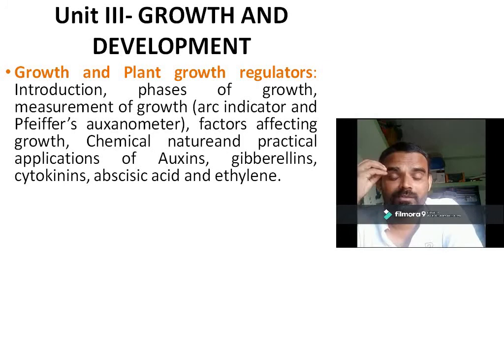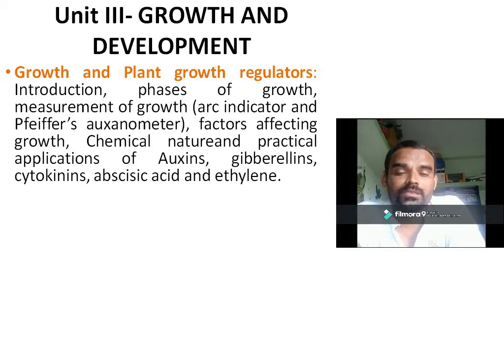We have to study its working, or the way of measuring growth using such indicators or auxanometer. Then we have to study the different factors responsible for plant growth, and the most important factors are growth hormones, that is auxin, gibberellins, cytokinin, abscisic acid, ethylene. Their physiological effects we have to study, and what the practical applications of these growth hormones are.